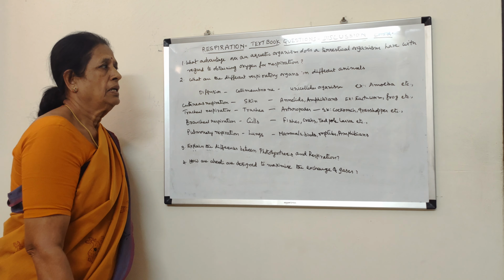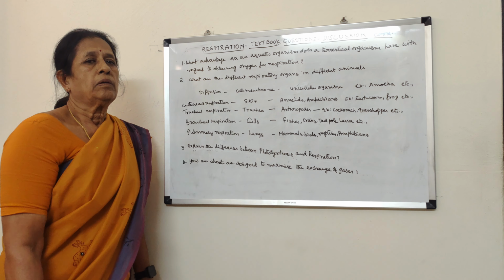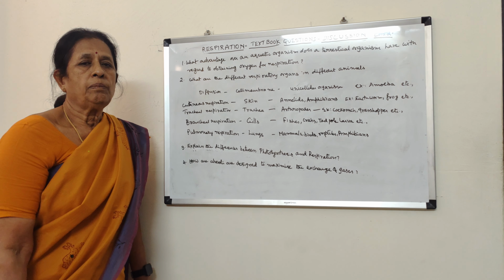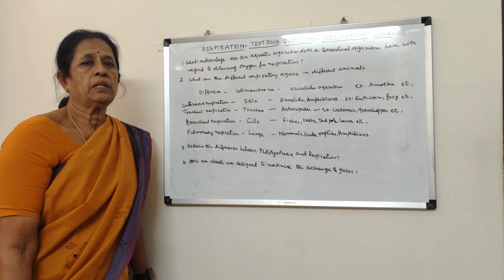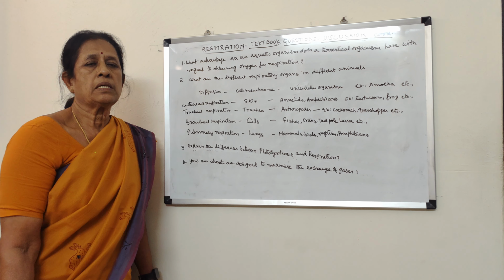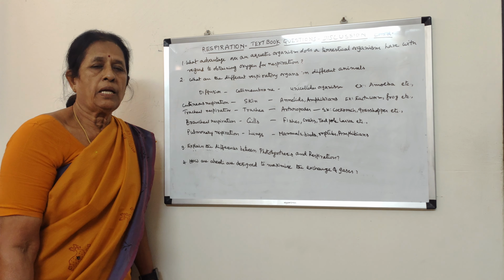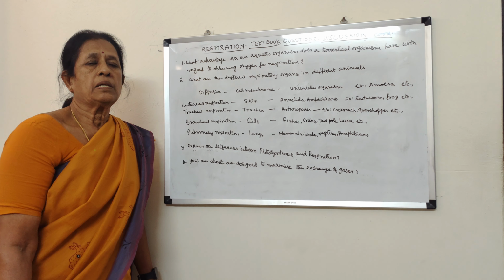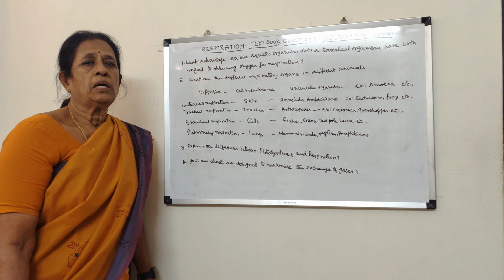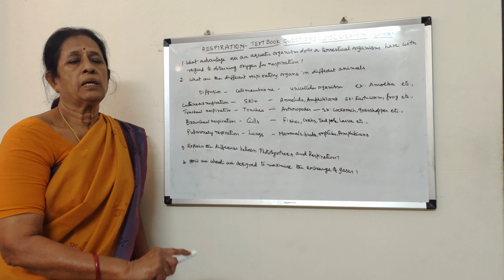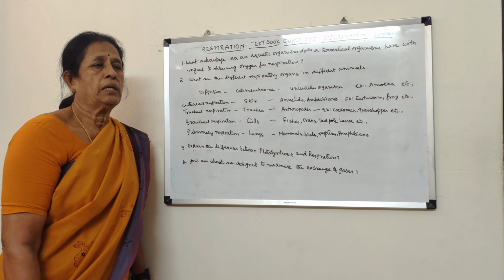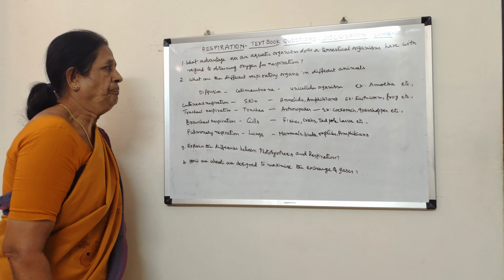That is the answer. So simply you can write that the aquatic organisms have a limited supply of oxygen in the dissolved form, whereas the terrestrial organisms have a sufficient supply of oxygen that is present in the air. That is why terrestrial organisms have more advantage of getting oxygen when compared to aquatic organisms. So that is the answer.